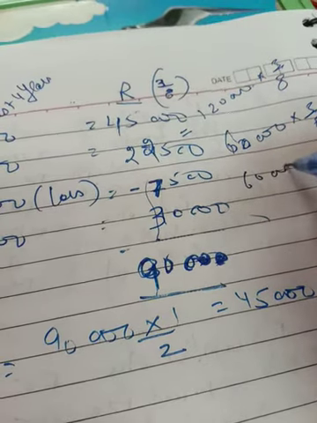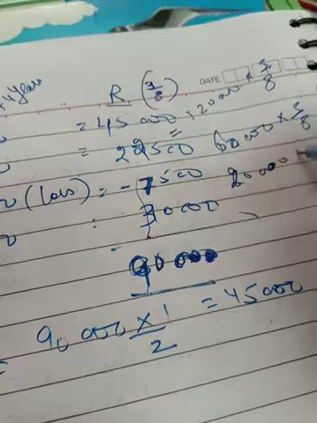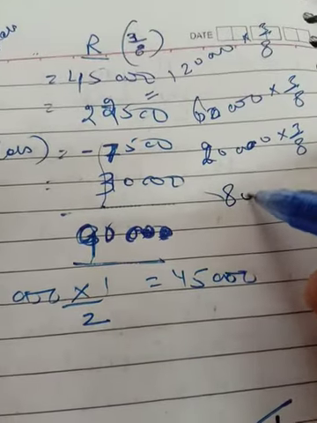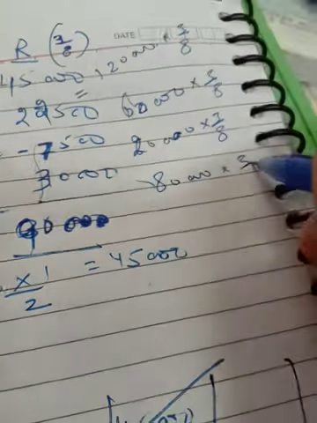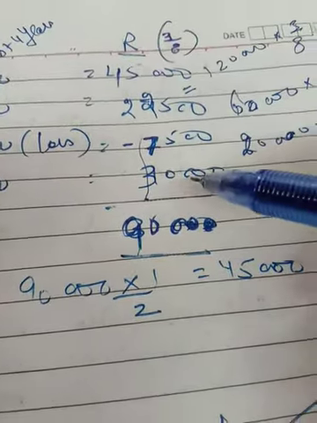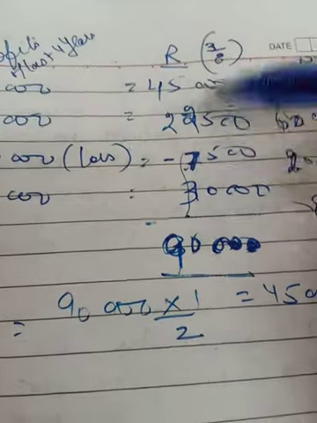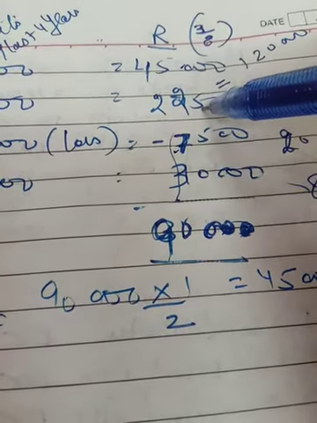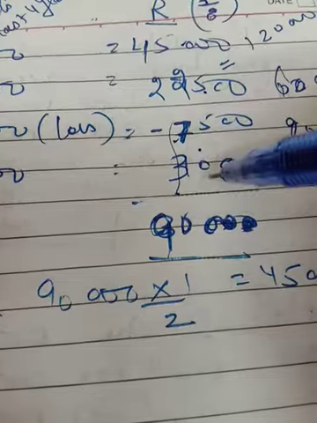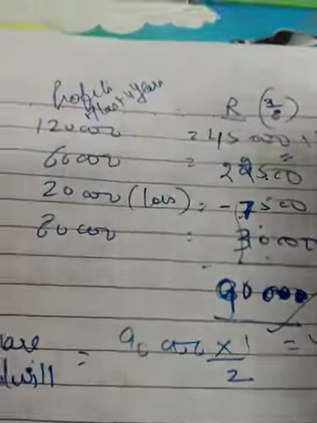Sorry, 20,000 into 3/8, and then 80,000 into 3/8. Likewise you have to calculate R's share, then add up all these and deduct the loss. 45,000 plus 22,500 minus 7,500 plus 30,000 will be 90,000. So 90,000 is the total profit credited to R over the last 4 years.